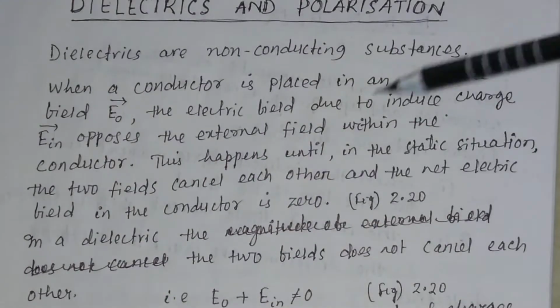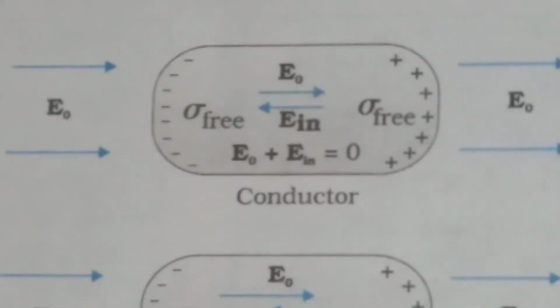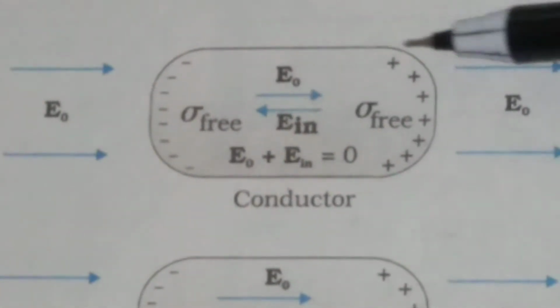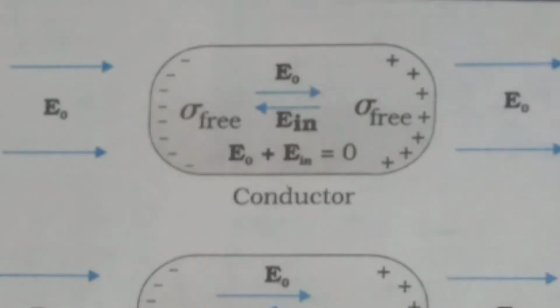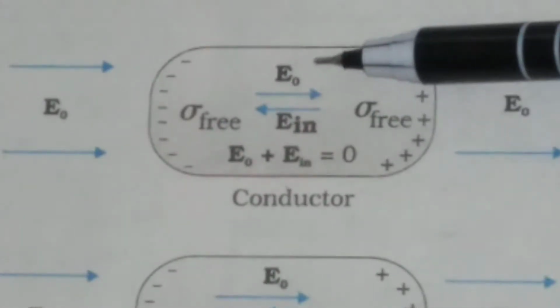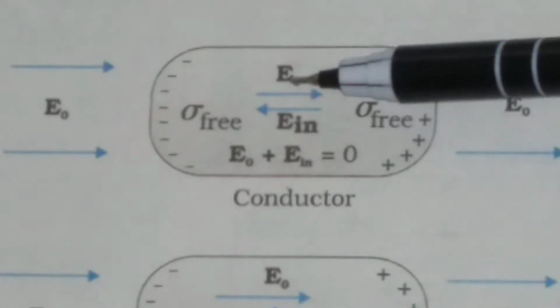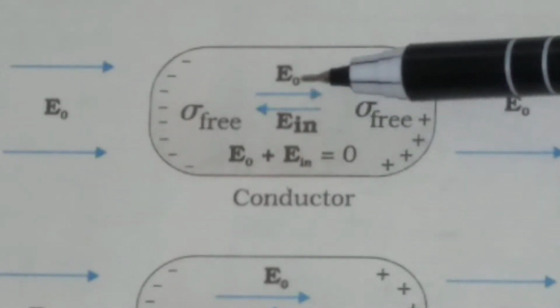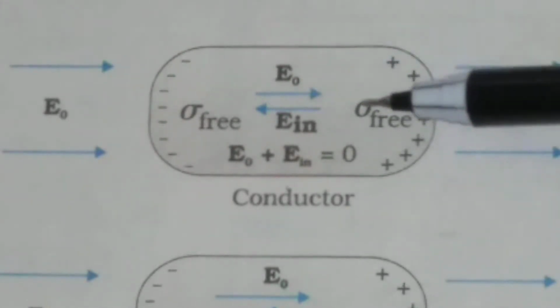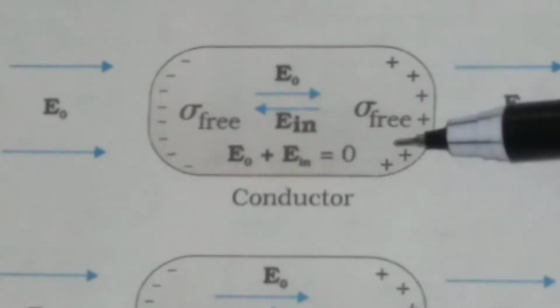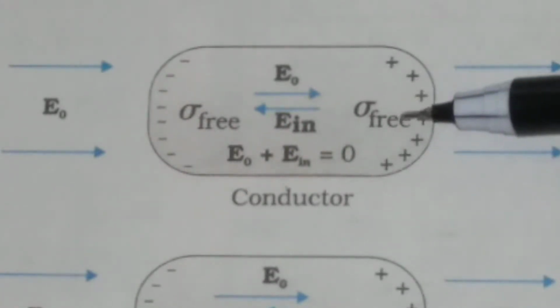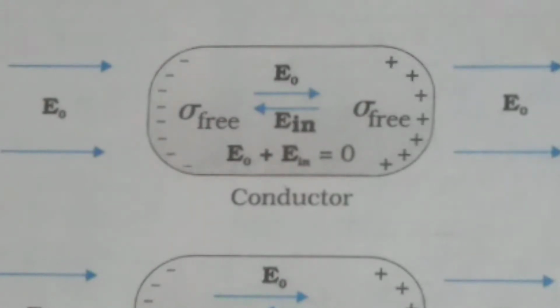the conductor is 0. You see, suppose this is the conductor and the applied field is E0. E0 is the applied field, and due to this applied field E0, you will have free charge induction.